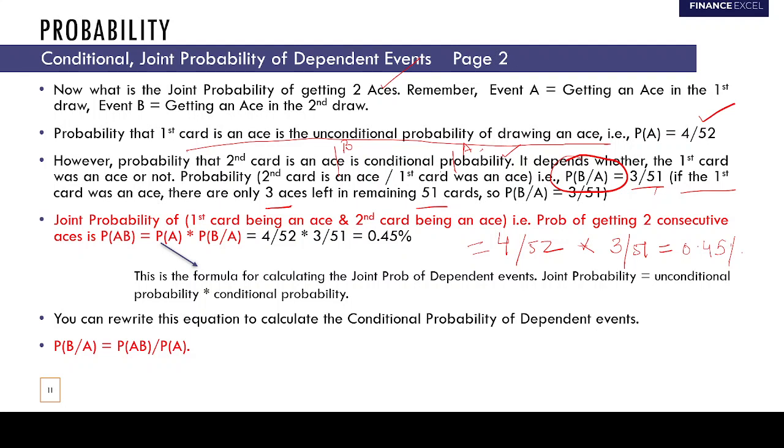Now, what is the probability that the second card would be an ace, given that the first was an ace? If the first was an ace, then you will have only 3 aces left in the remaining 51 cards, right? If the first was an ace, then the probability that the second would be an ace is 3 by 51, because naturally there are only 3 aces left in the remaining 51 cards. So the joint probability of getting 2 aces is 4 by 52 into 3 by 51.